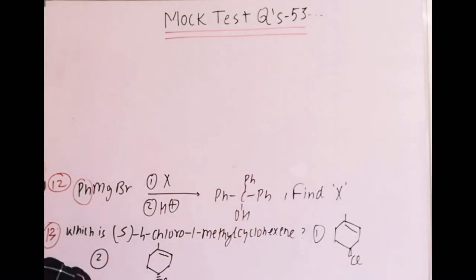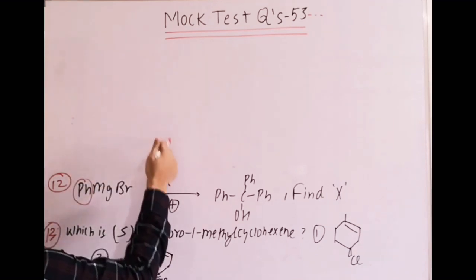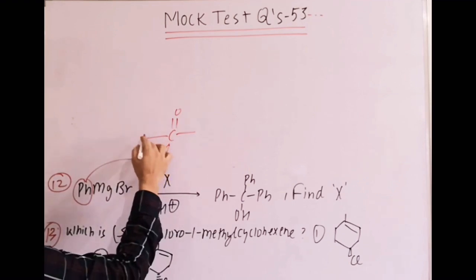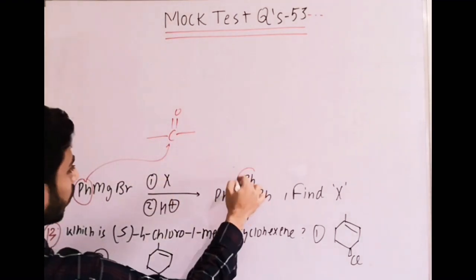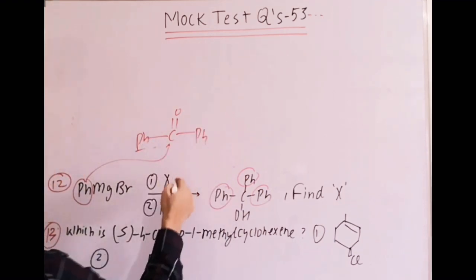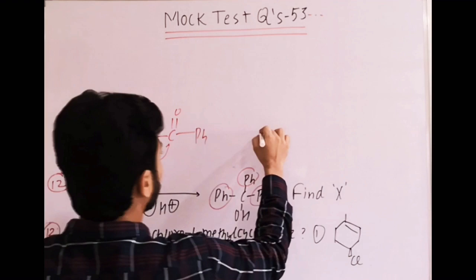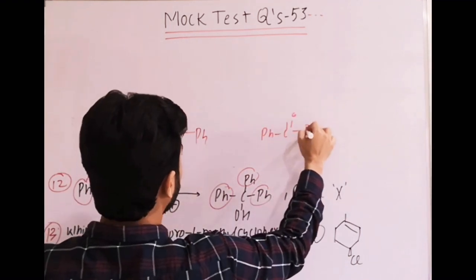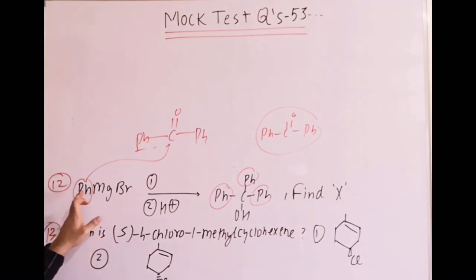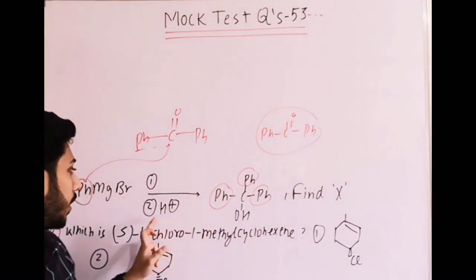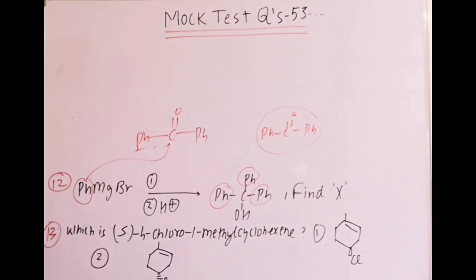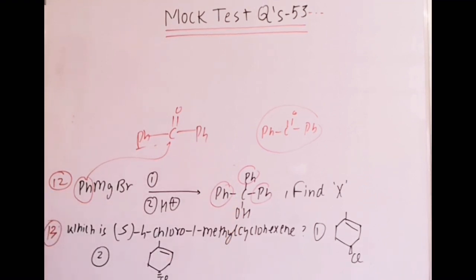So in this case, one Ph minus will attack on the carbonyl carbon like this, and this group remains as it is. So there should be one Ph and the remaining two groups, but here all are Ph. That means both sides Ph has to be there. So the structure of X should be benzophenone, right? This should be PhC double bond OPh. Among these options, you can try checking one by one, or logically you can also get it directly. Ph will attack there, O minus forms, and after hydrolysis with H plus and H2O, it forms this compound, a tertiary alcohol.